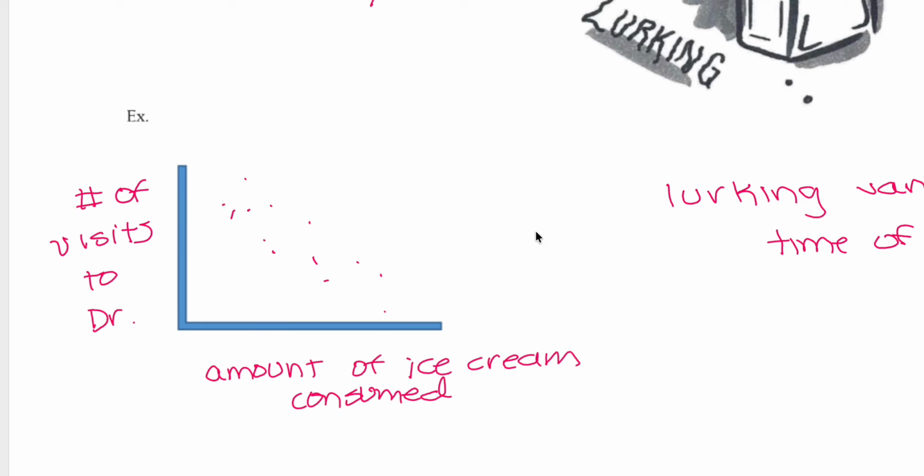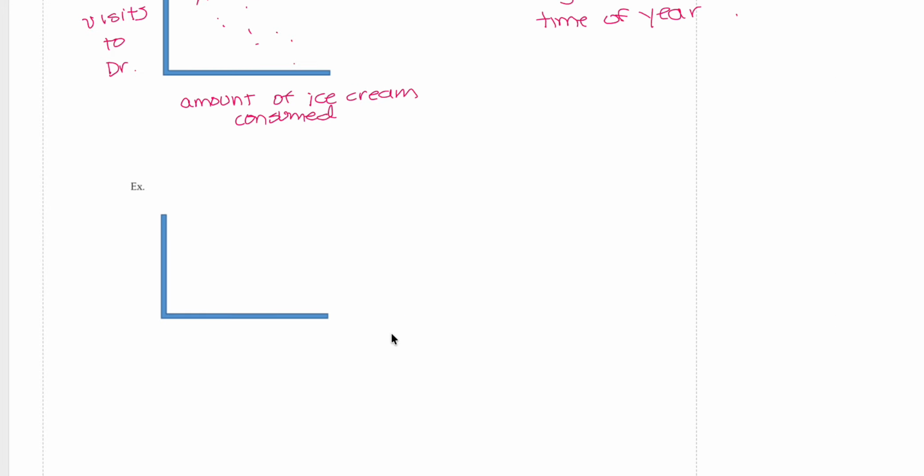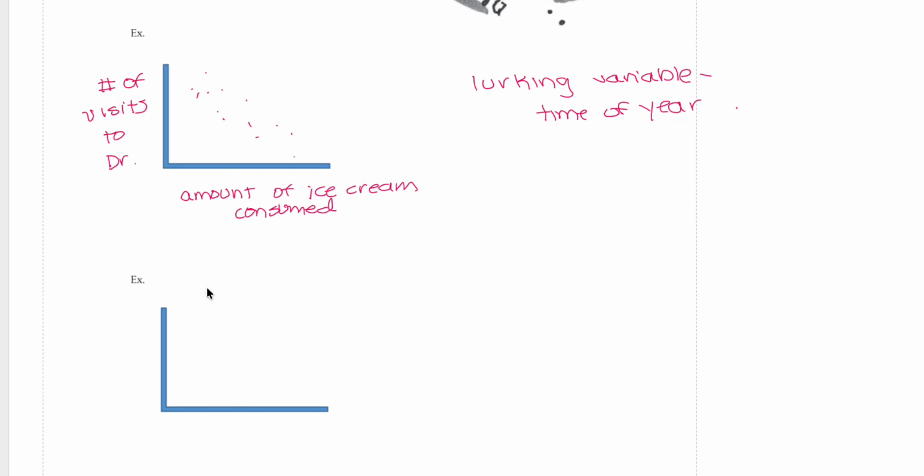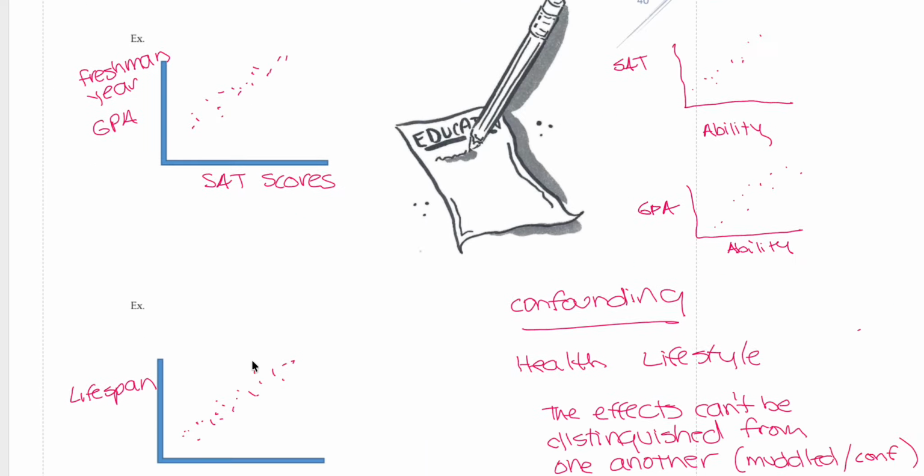Because in different times of the year, in the summer, people tend to eat more ice cream, and that has no relationship with people who eat ice cream having a healthier body. In the winter, people eat less ice cream, and that will actually lead to more possibility that a person goes to see the doctor. So the time of the year really impacts how we look at the question. And here's another blank graph for you to do by yourself to imagine that a little bit.